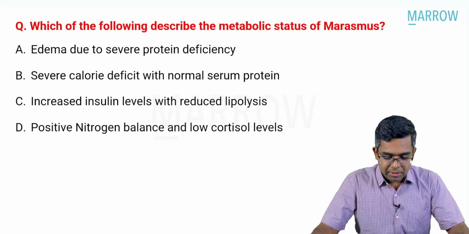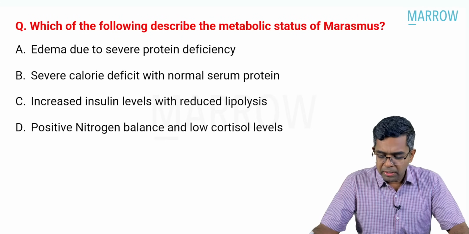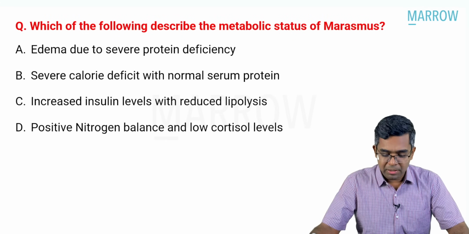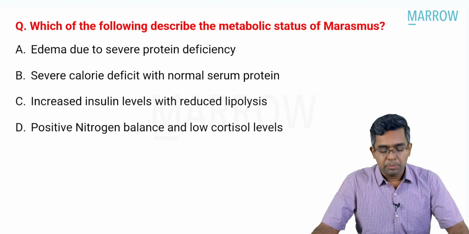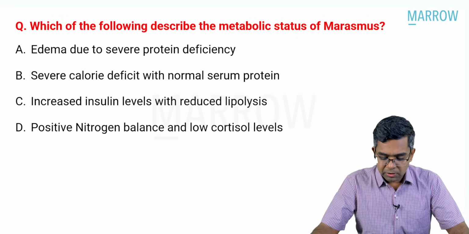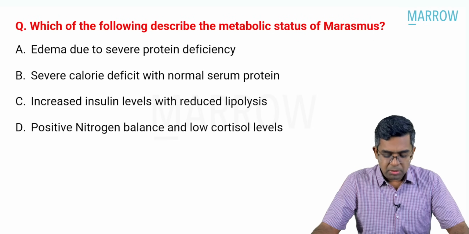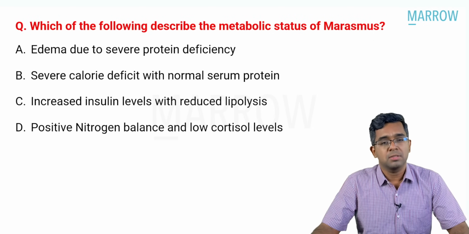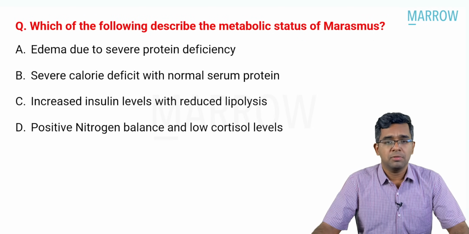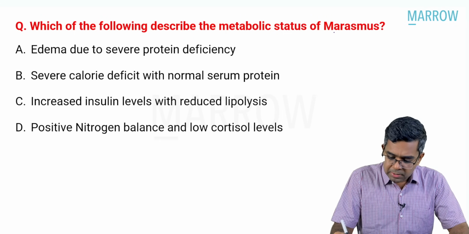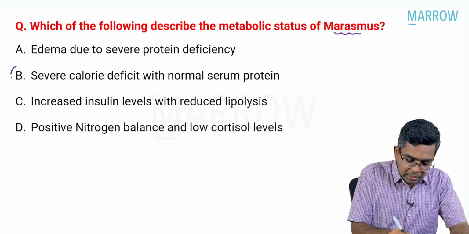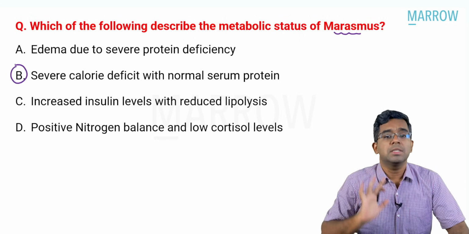Okay, so let us see this particular question. Which of the following describes the metabolic state of marasmus? Edema due to severe protein deficiency, severe calorie deficit with normal serum protein, increased insulin levels with reduced lipolysis, positive nitrogen balance, and low cortisol level. This is a pretty straightforward question. Marasmus is a condition of severe calorie deficit with normal serum protein.